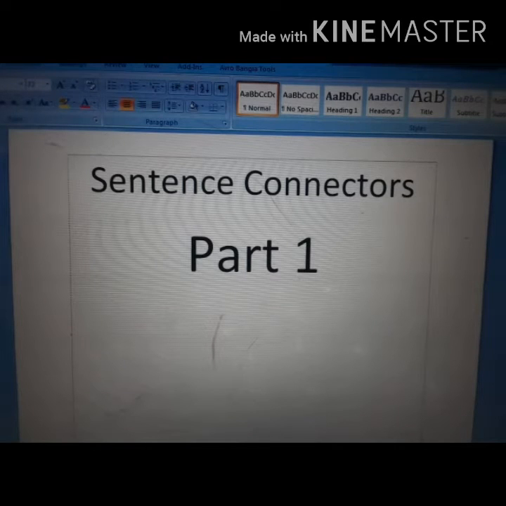My dear students, I am going to start today's session. Today's session is on sentence connectors. Sentence connectors.